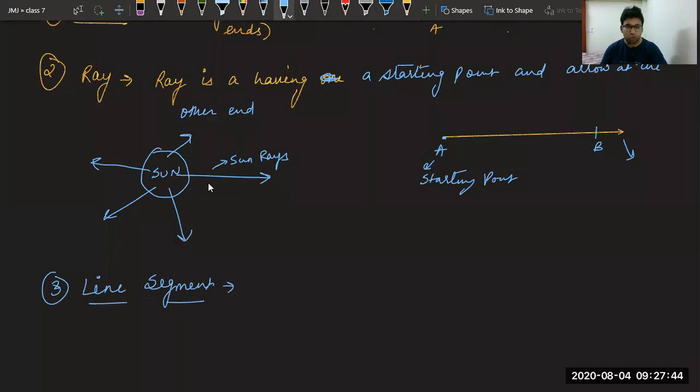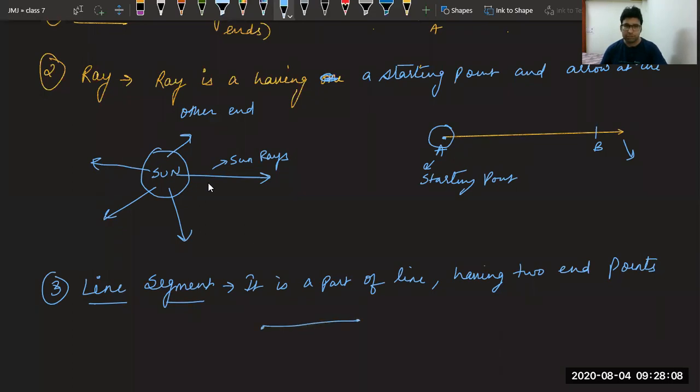A line segment is a part of a line only. It is a part of a line having two endpoints. In the case of a ray, we only had one endpoint. In the case of a line segment, we have two endpoints. So you can say this line AB, this is a line segment having endpoints A and B. Yes, Rachit, you are correct.